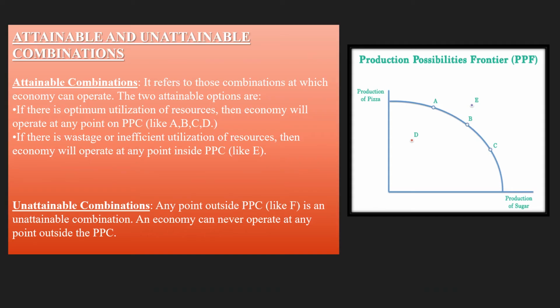Attainable and unattainable combinations. Attainable combinations refer to those combinations at which the economy can operate. The two attainable options are: if there is optimum utilization of resources, then the economy will operate at any point on the PPC, like A, B, C, D. If there is wastage or inefficient utilization of resources, then the economy will operate at any point inside the PPC. And an unattainable combination indicates any point outside the PPC, where the economy can never operate.